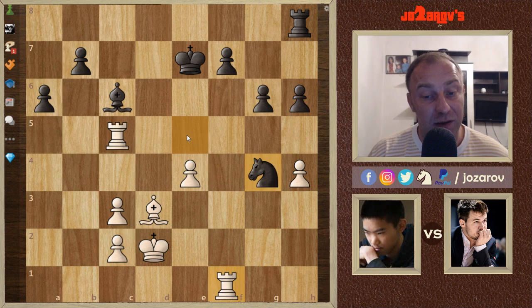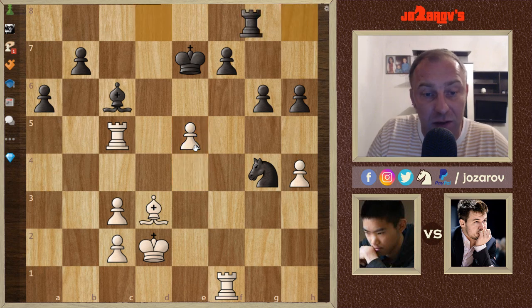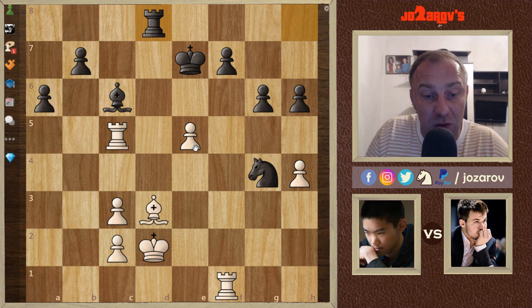Here Magnus tried knight takes g4 with still possibilities to get the knight back somehow, maybe f6 and then a knight to e5 to get his knight back on a very nice square. Here e5, that's why here Jeffery Xiong prevents this idea. He wants to keep this knight out of the game, and now rook to d8 played by Magnus, simply playing on this very nice pin on the d file.